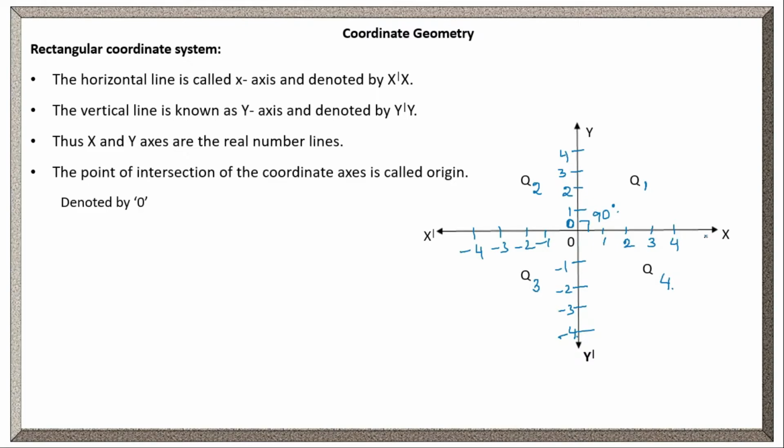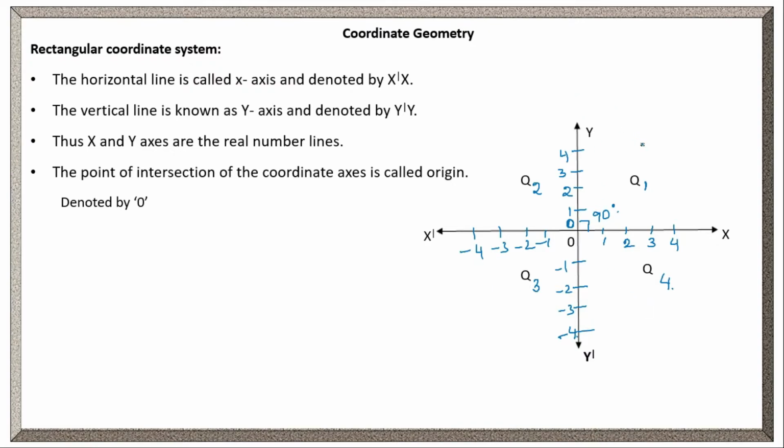Okay, OX represents the positive x-axis, OX dash represents the negative x-axis. OY represents the positive y-axis, OY dash represents the negative y-axis. Clear? The point of intersection of the coordinate axes is called the origin, as I already discussed, and it is denoted by capital O. Clear? So we name these regions as quadrant 1, quadrant 2, quadrant 3, quadrant 4.